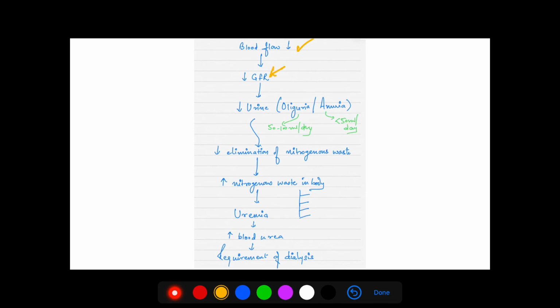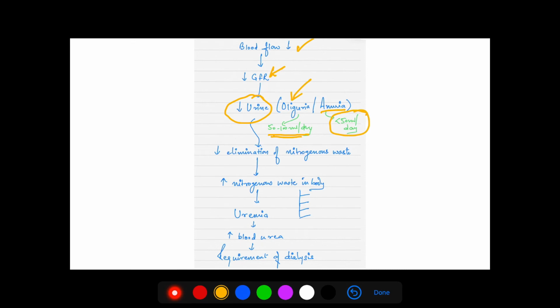Now if the GFR decreases, then urine output will also decrease. So it can give rise to oliguria, which is basically a urine output of around 50 to 100 ml per day. See, from 1.5 to 1.8 liters, it is decreased to 50 to 100 ml per day. Or anuria, it can go even less than 50 ml per day.